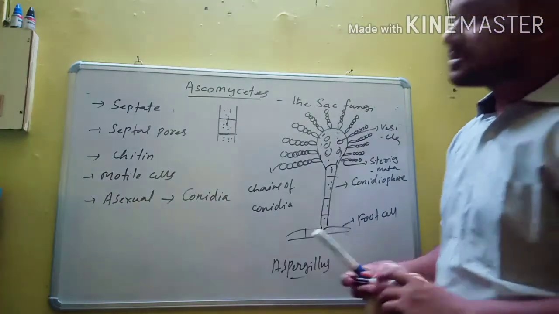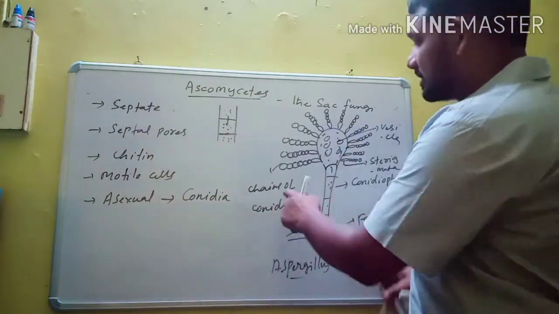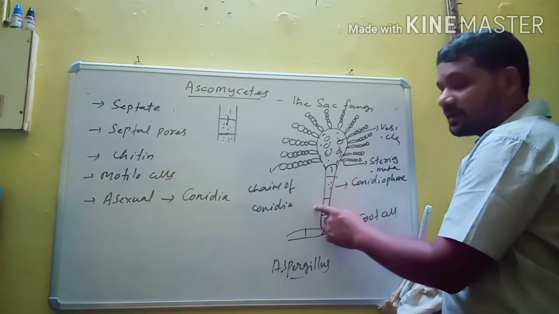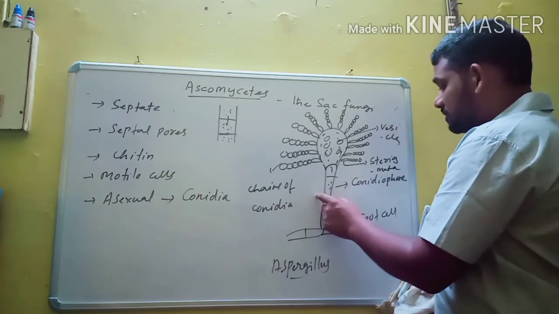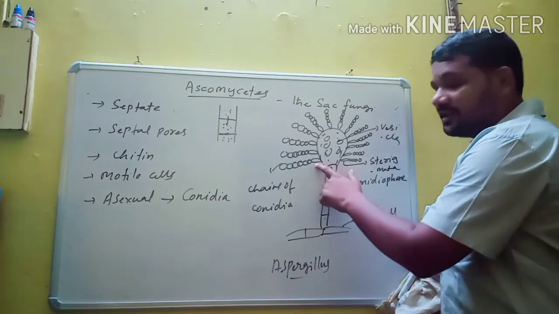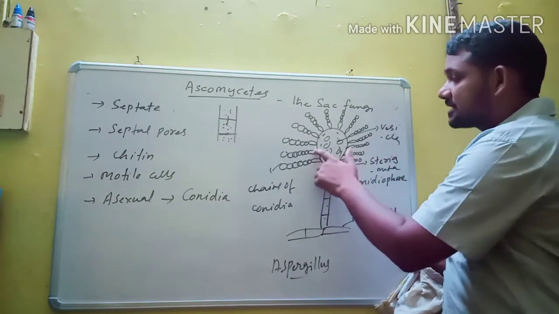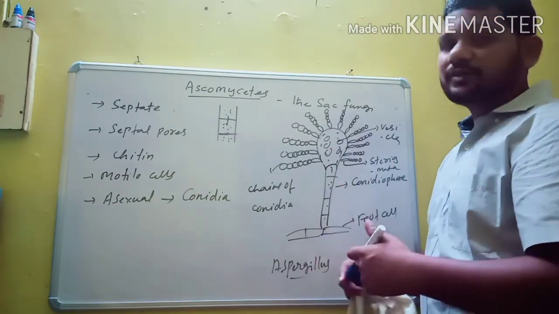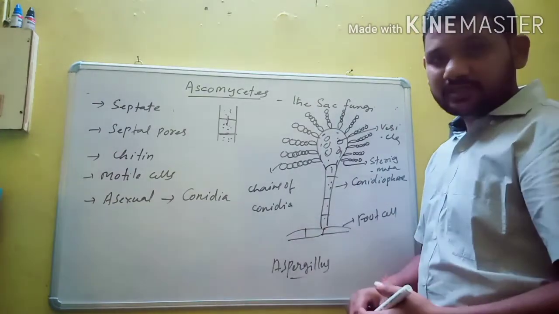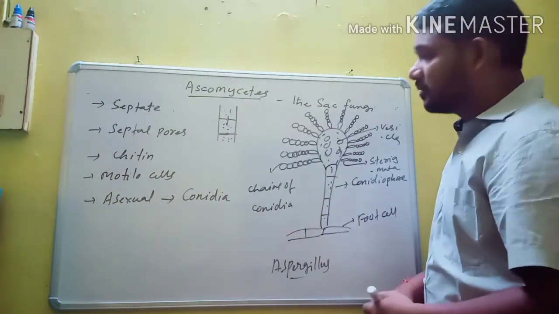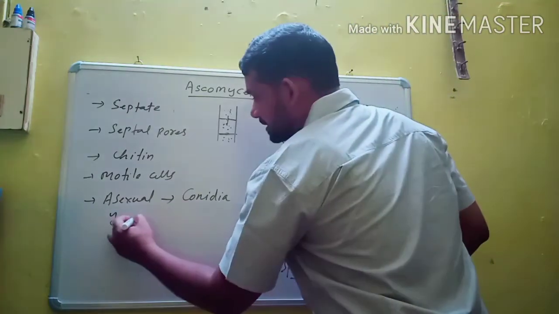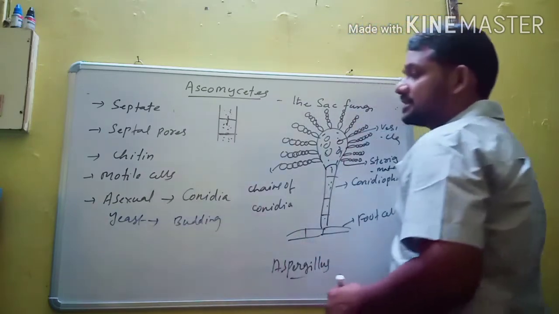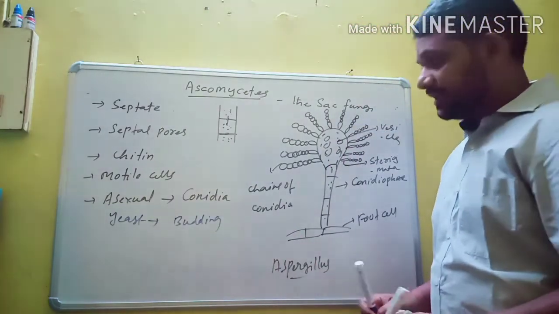In the majority of Ascomycetes members, asexual reproduction occurs with the help of conidia, and these conidia are present in special branched or unbranched structures called conidiophores. These conidiophores have special structures called sterigmata, and sterigmata possess chains of conidia. Conidia are non-motile thin-walled spores, which, when they fall on a suitable substratum, germinate to give rise to new mycelium. But in yeast, asexual reproduction occurs with the help of budding. In the remaining cases, asexual reproduction occurs with the help of conidia.